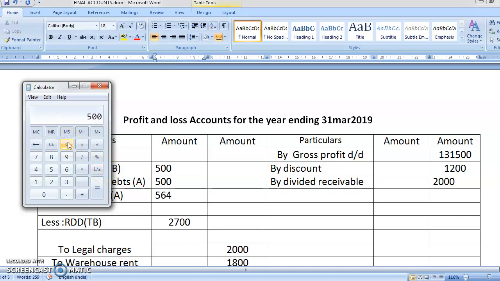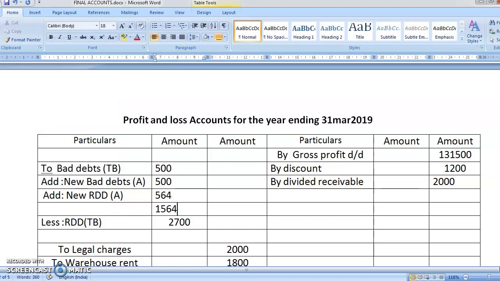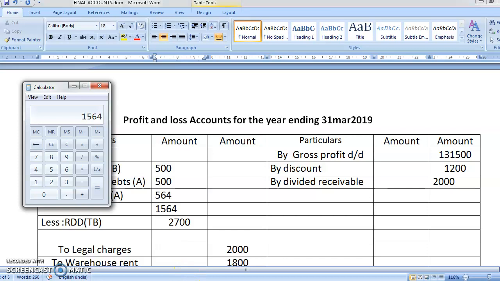Yes. 500 plus 500 plus 564. The amount is coming to 1564. So 1564. Now you're going to minus. Can you see, students, the minus sign is bigger and the plus sign is less. So you're going to write in the inner column only. What is the total? It is how much?